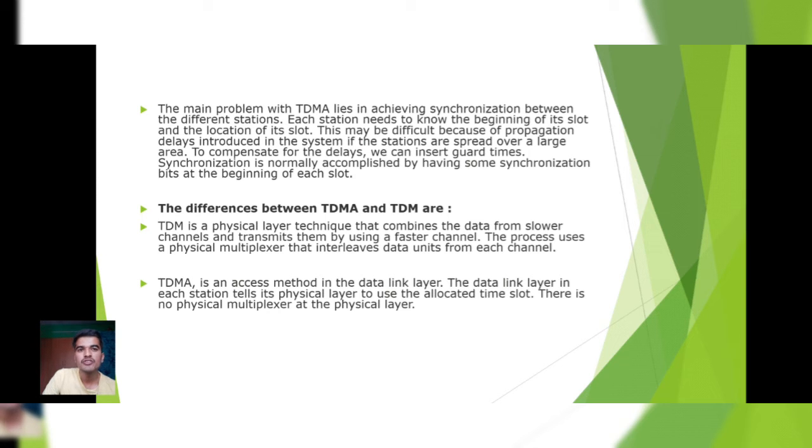Now let's see the difference between TDMA and TDM. TDM is a physical layer technique that combines the data from slower channels and transmits them by using a faster channel. The process uses a physical multiplexer that interleaves data units from each channel. TDMA is an access method in the data link layer. The data link layer in each station tells its physical layer to use the allocated time slot. There is no physical multiplexer in the physical layer.